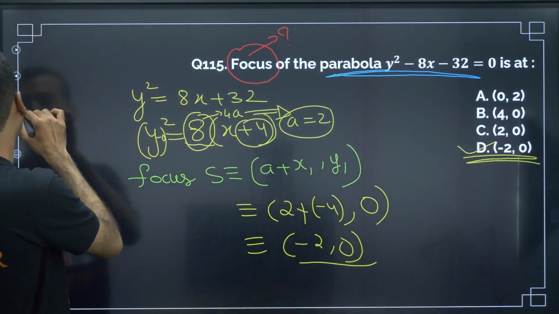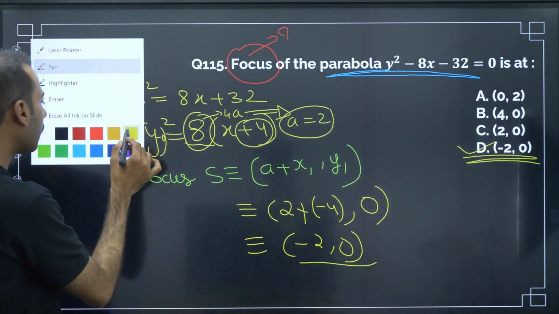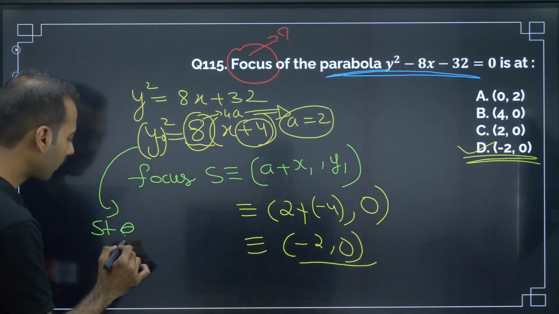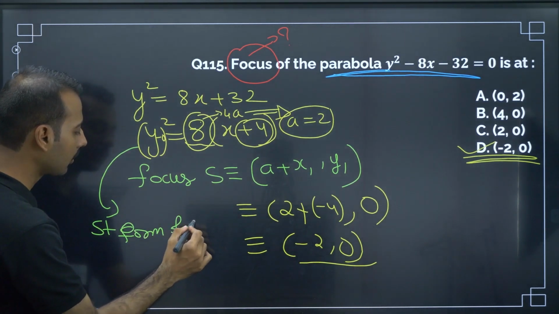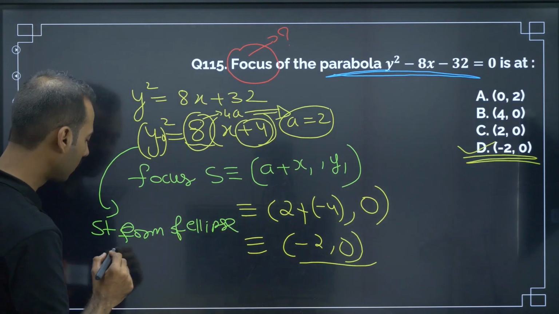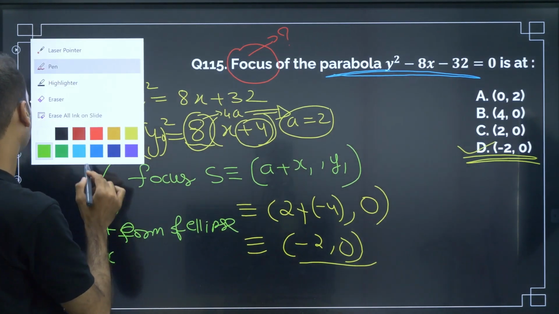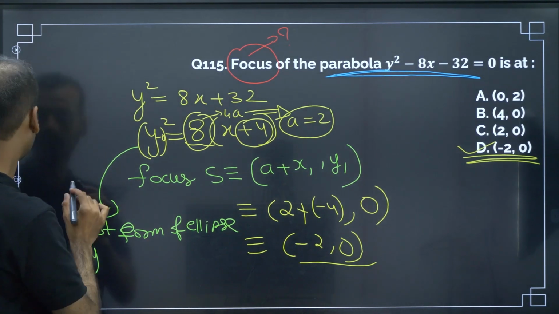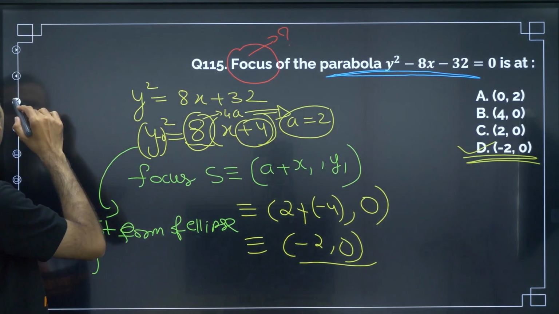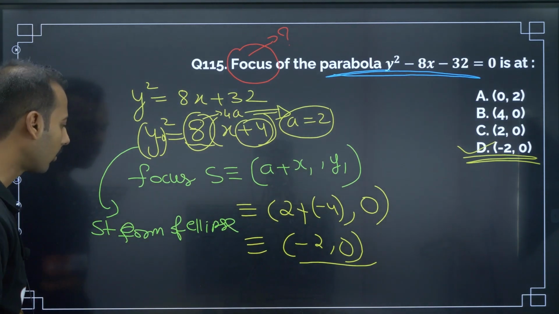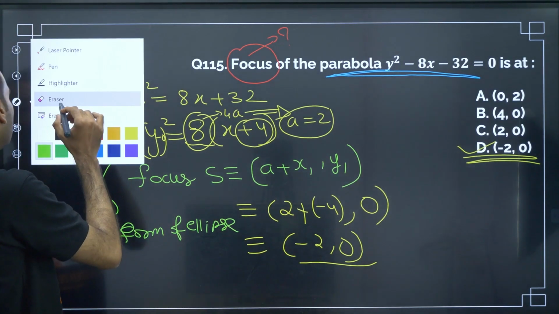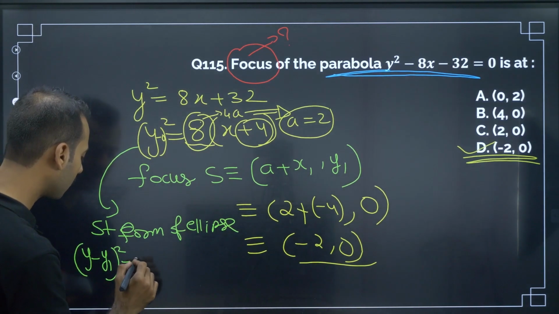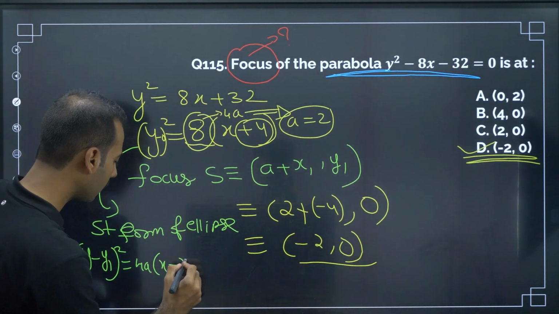So here generally standard form of parabola will be like this. Standard form of parabola is y minus y1 square is equal to 4a x minus x1.